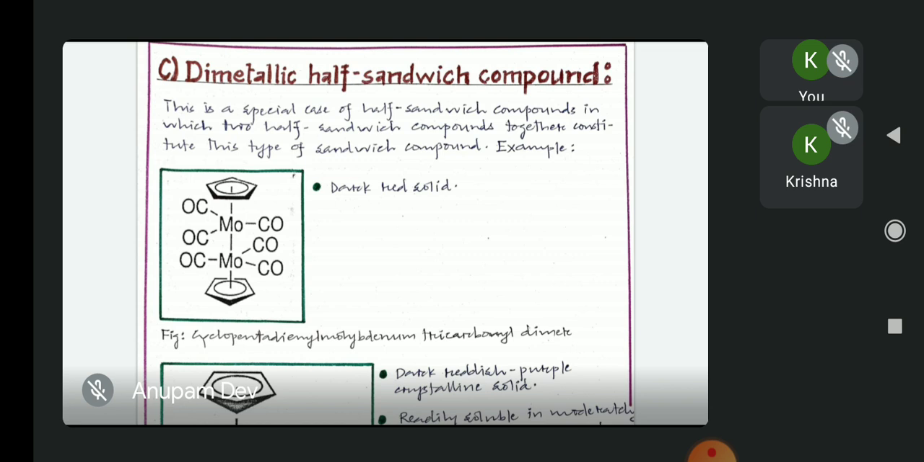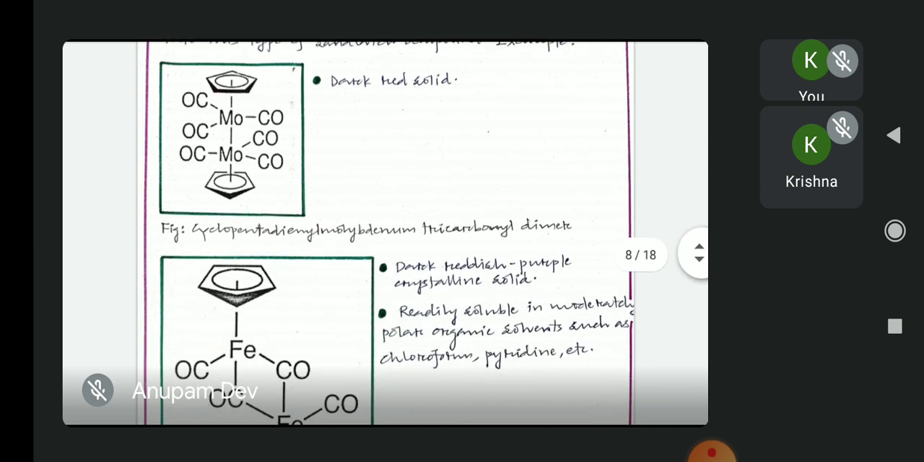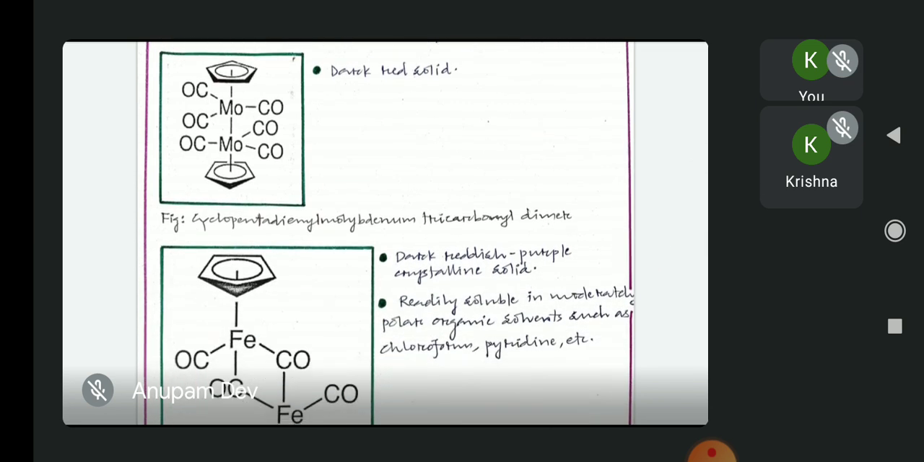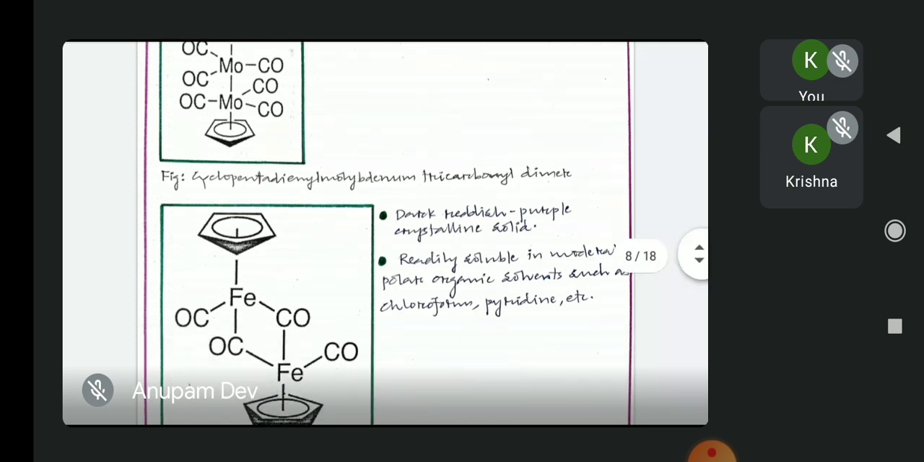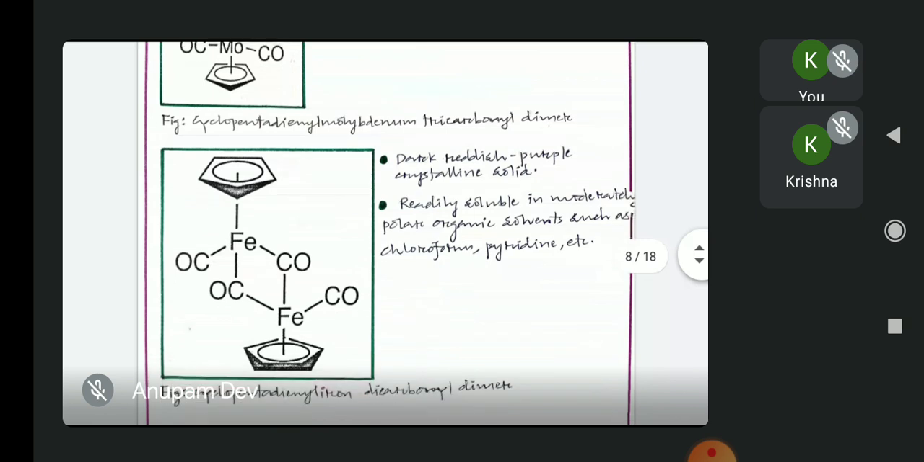So here are the examples of dimetallic half sandwich compounds. The first one is cyclopentadienyl molybdenum tricarbonyl dimer, which is a dark red solid. The second example is cyclopentadienyl iron dicarbonyl dimer, which is a dark reddish crystalline solid and which is readily soluble in moderately polar organic solvents such as chloroform or pyridine.